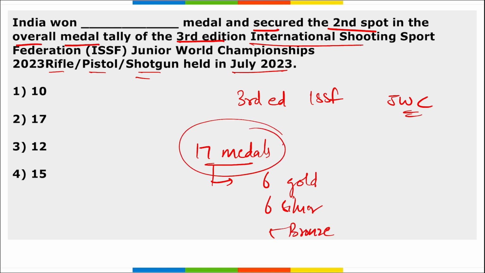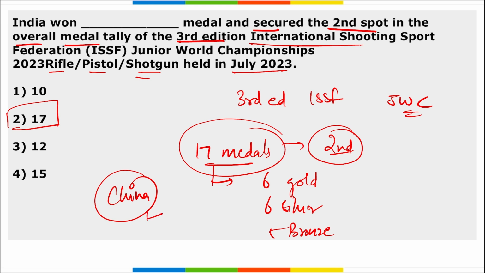And with this, India secured second rank in the overall medal tally. If I ask you who topped the medal tally, it was China, with how many medals? 28 medals, correct? And in the second position was India with 17 medals, and this was the third edition of this International Shooting Sport Federation Junior World Championship, correct?